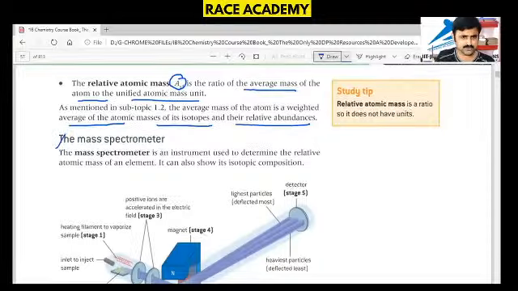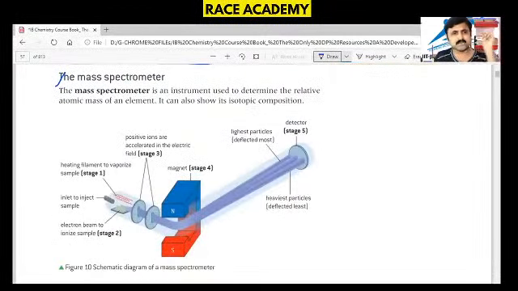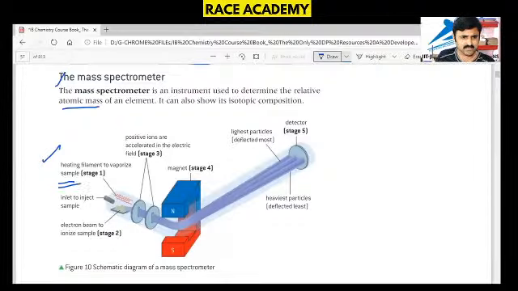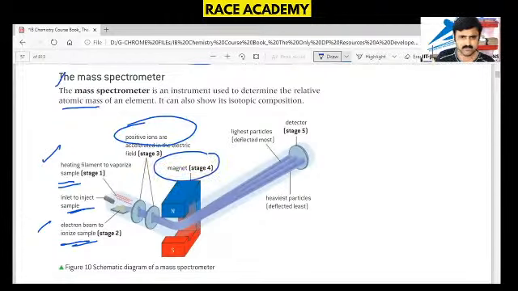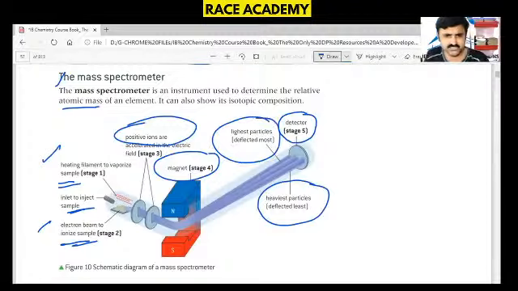Now, how was this relative atomic mass determined? A mass spectrometer is used here. This is the instrument used to determine the relative atomic mass. The isotopic composition is taken here, with a heating filament to vaporize the sample in stage 1. An inlet is provided to inject the sample, and an electron beam ionizes the sample. The positive ions are accelerated in the electric field, and a magnetic field perpendicular to it is applied, with a magnet kept here. Once the beam moves towards the detector, the heaviest particles are deflected least and the lightest particles are deflected most, as shown in this picture.